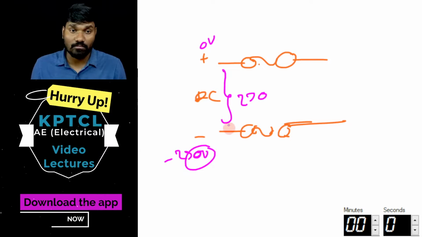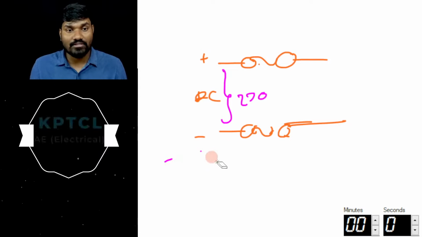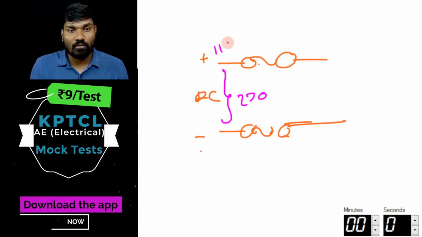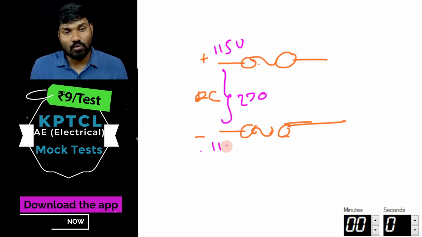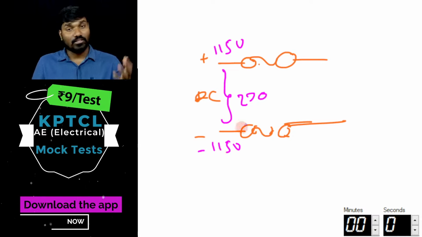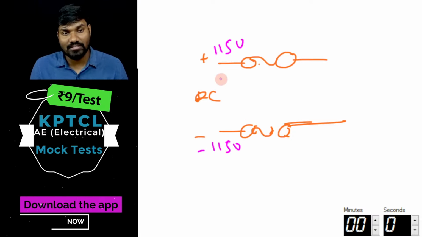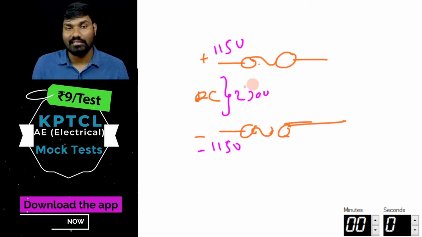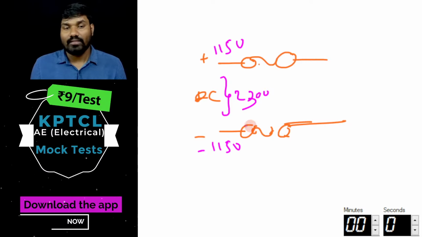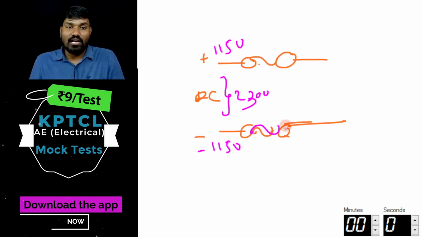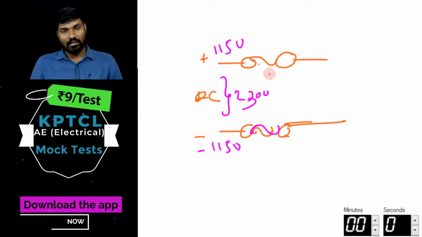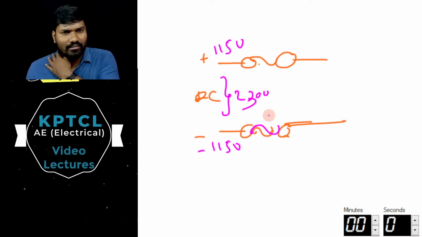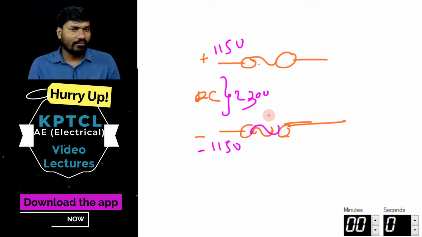That is also possible. Or like the US system, this may be plus 115 volt and this minus 115 volt. Both the difference is basically 230. That's the main thing here. So this also has its own path. Anyway, rewatch that video once again and you will understand with more clarity.